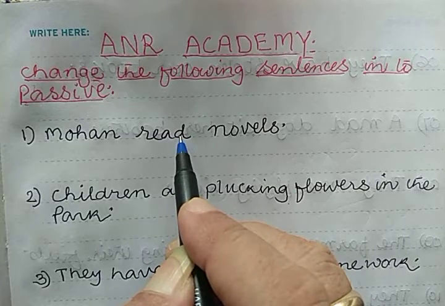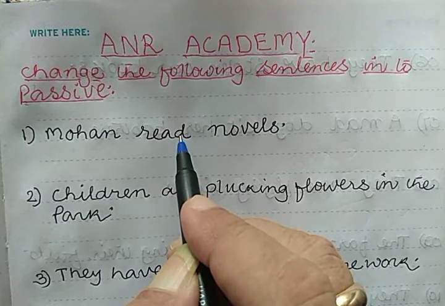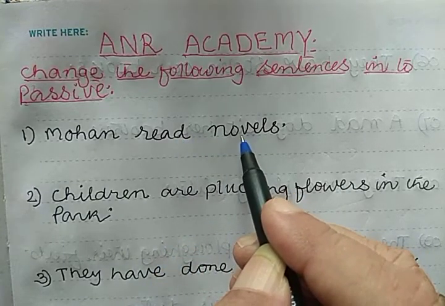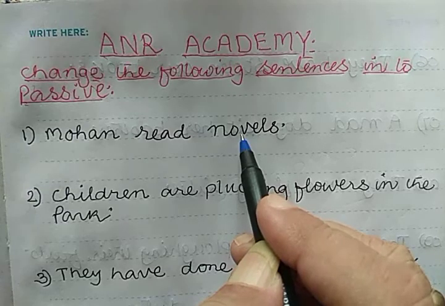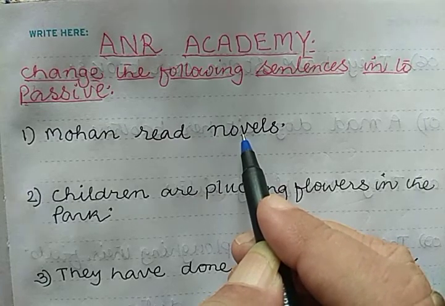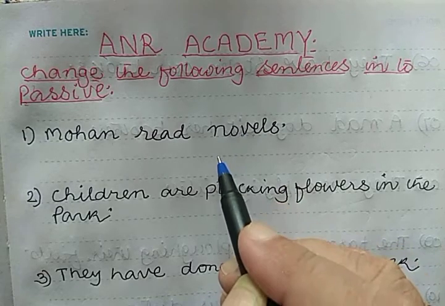What is the object of the sentence? Novels. Is novels a singular noun or a plural noun? It is a plural noun.